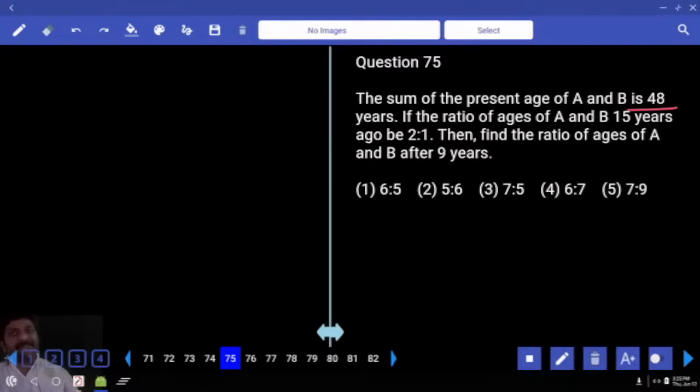Sum of their ages is 48. Yes. But we were given the ratio